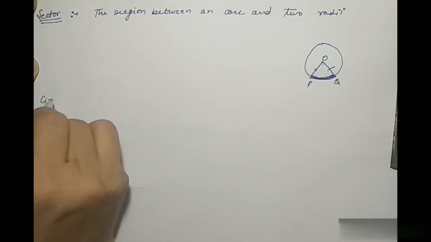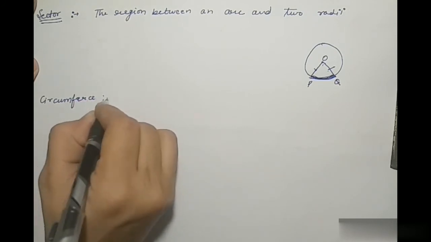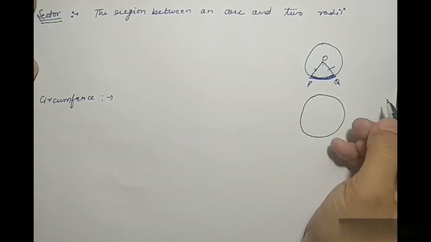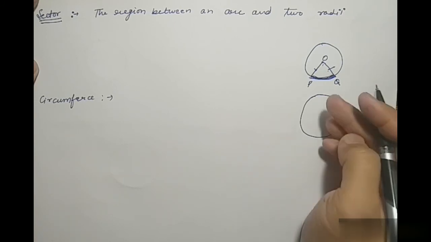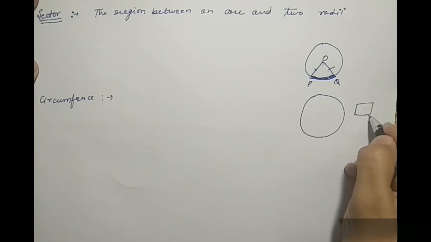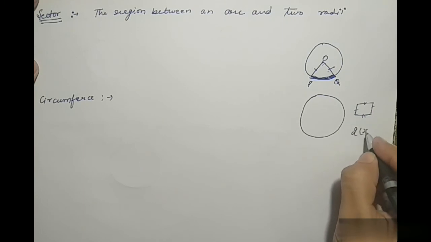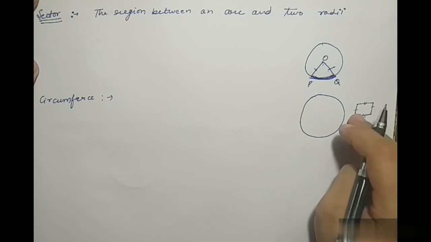Now, circumference. Circumference, you may call it the perimeter. For example, that is a rectangle. So rectangle perimeter is what? 2x plus 2y. The outer boundary is called the perimeter.